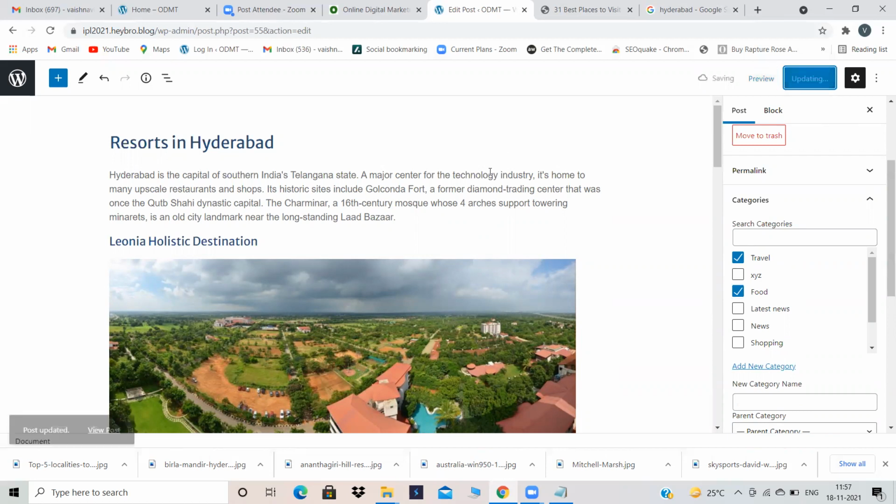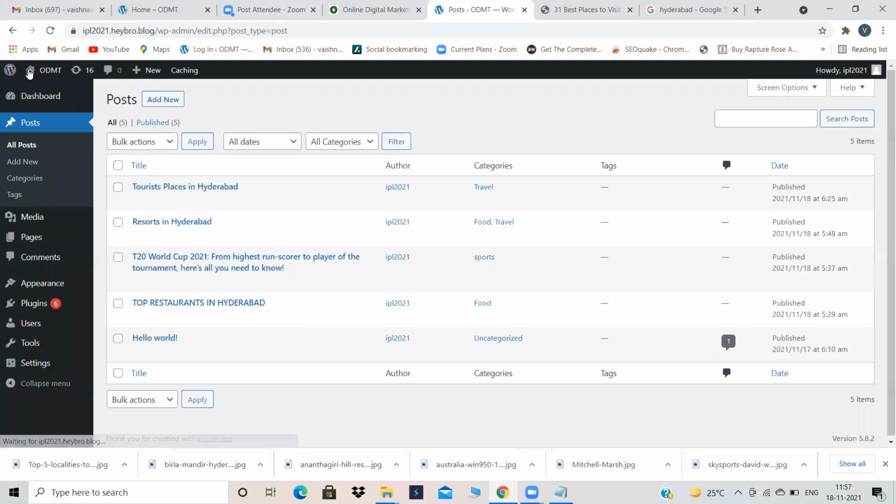Later you will understand why we should give categories and why we should give a featured image. For now, just remember that we need to give categories for our blog, and also we need to give a featured image for our blog. Okay. We have learned how to create a post, how to give categories, and also how to give a featured image to our post.